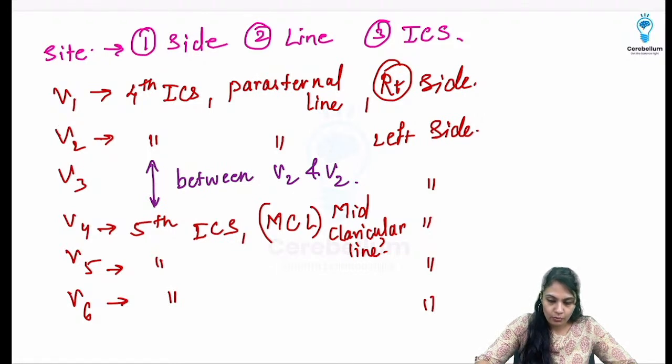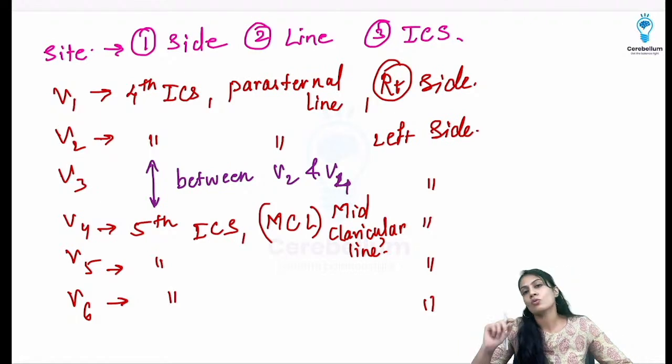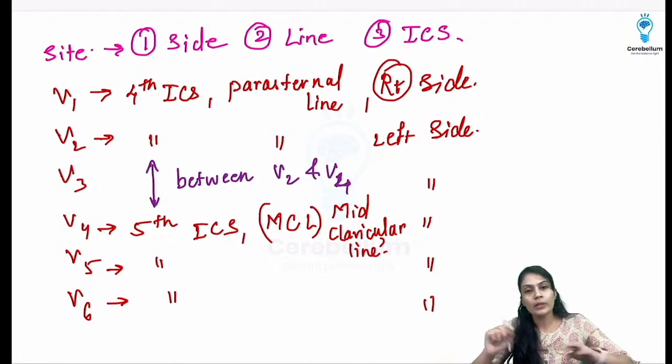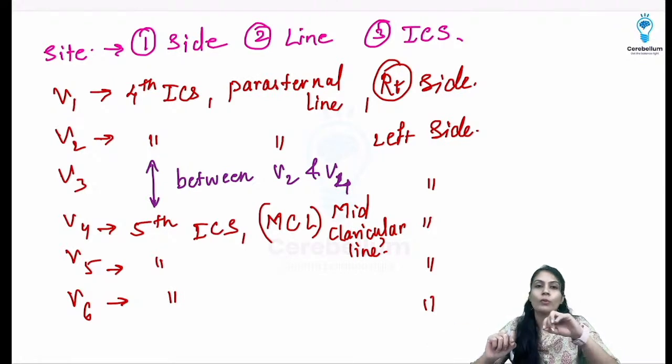Even if it is not coming on the intercostal space but on the rib, you can attach it there. Okay, so in between V2 and V4, whatever point we get, we are going to attach V3. The distance should be the same from both sides, right?